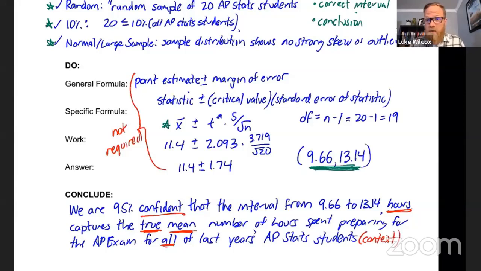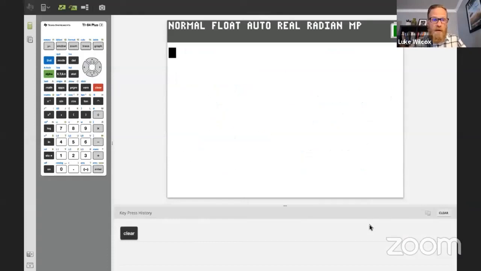Now, I'd like to also show you how you can do this on your calculator. So if you want to grab your calculator, you can do that. If you want to just follow along, I'm going to show you everything that you need from the calculator in order to check this confidence interval. Okay, so here we go.